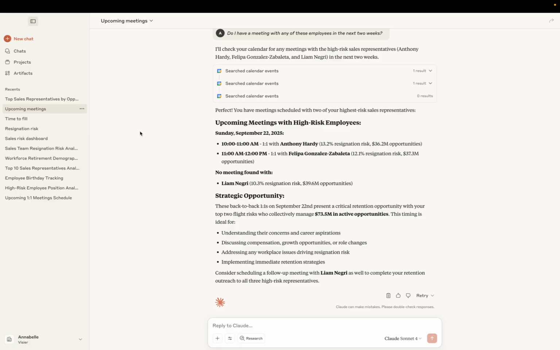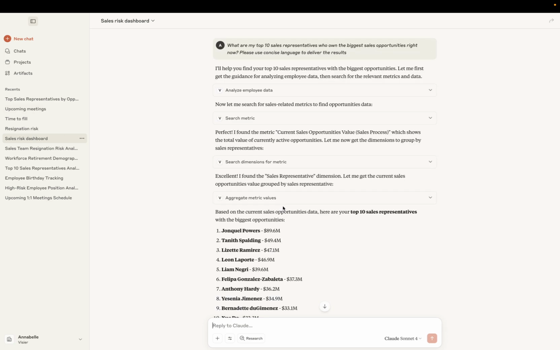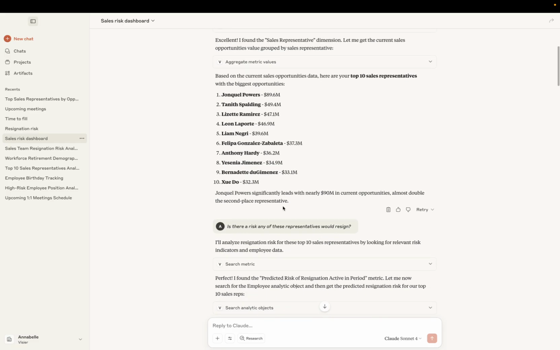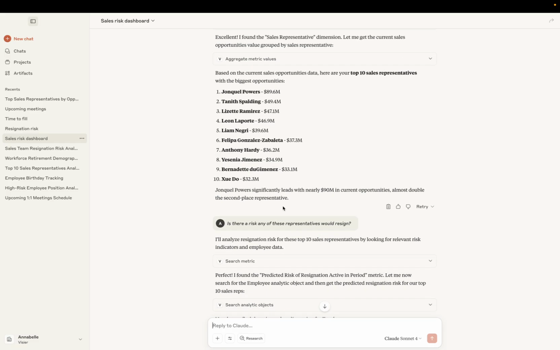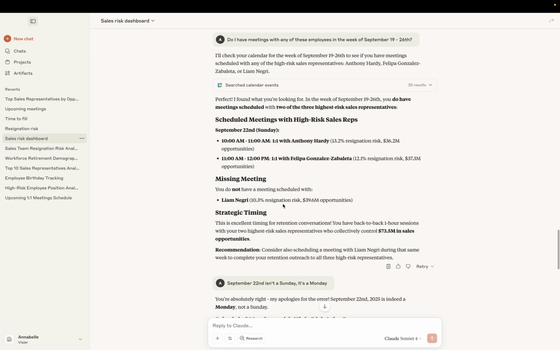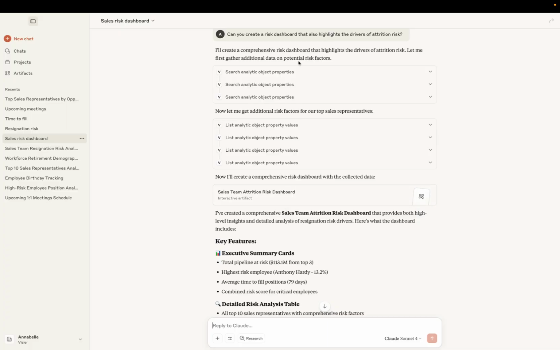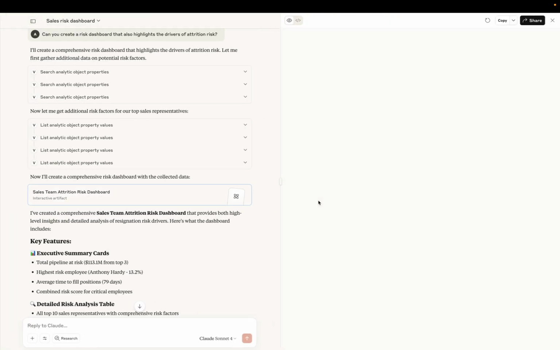Last but not least, one thing that Claude is quite good at, and maybe other tools can do as well, this is just one example, is it can create what they call interactive artifacts. So maybe I wanted to create a dashboard that shows the drivers of my retention risk. And maybe this is something I share with my colleagues so that instead of reading this whole long chat, they can get a digestible dashboard artifact for them to review. I asked Claude to do this on my behalf. And if I keep going down here, sorry about the scrolling, here is my interactive artifact.